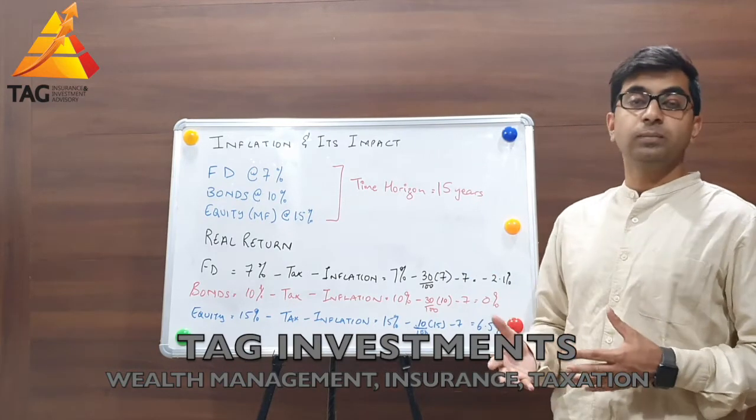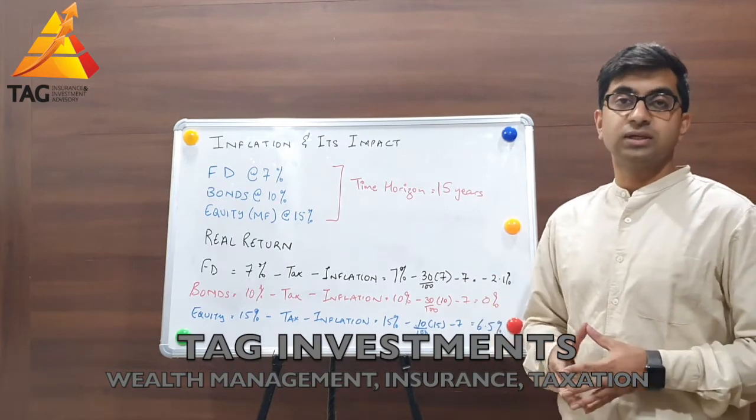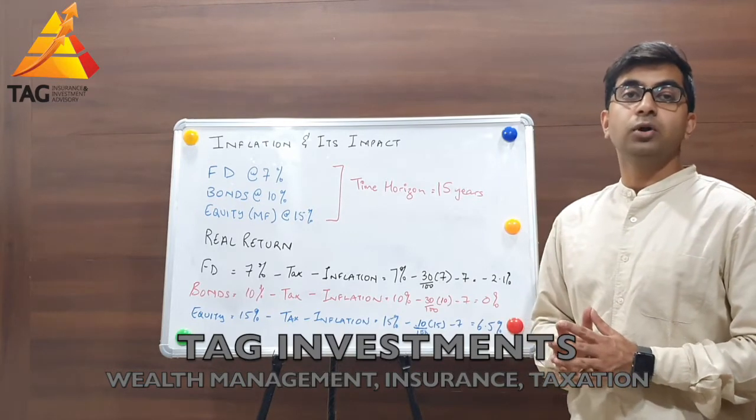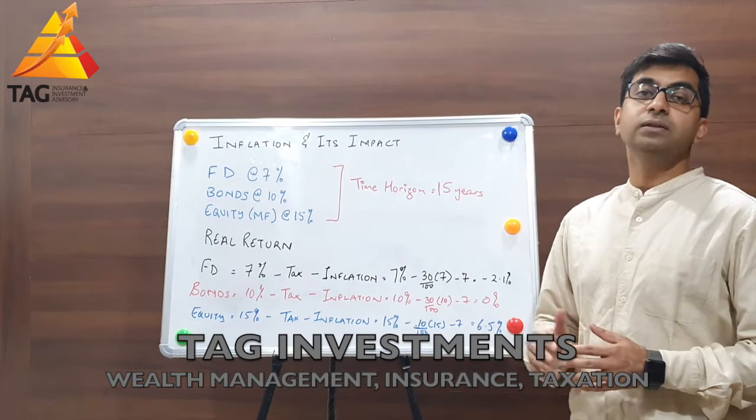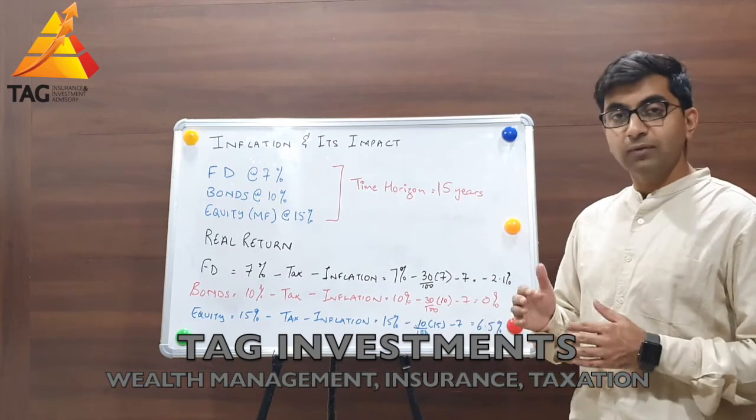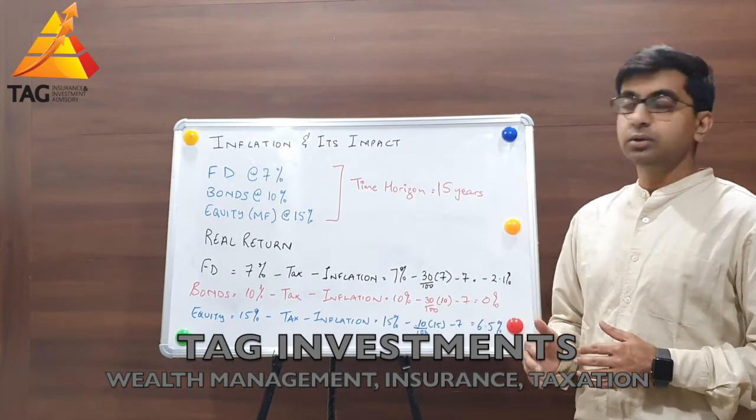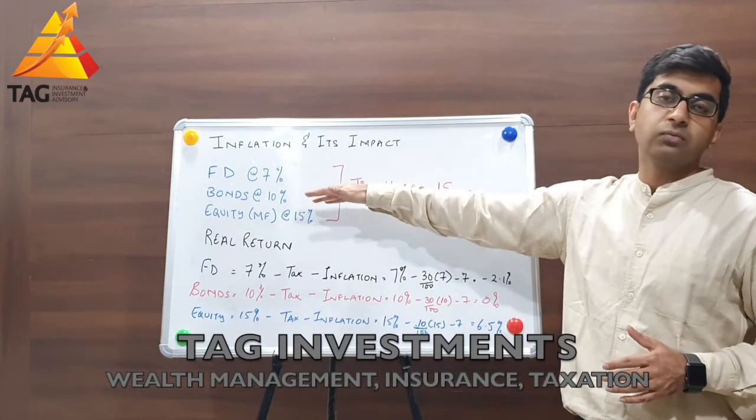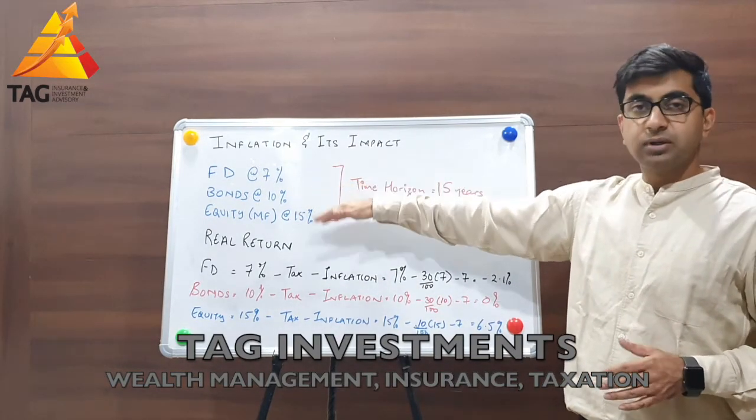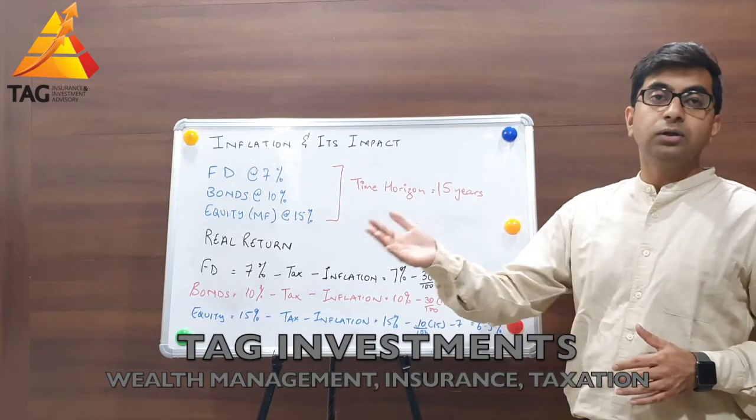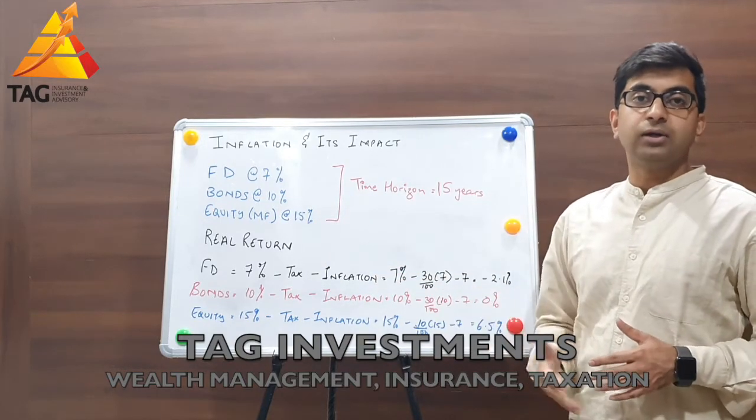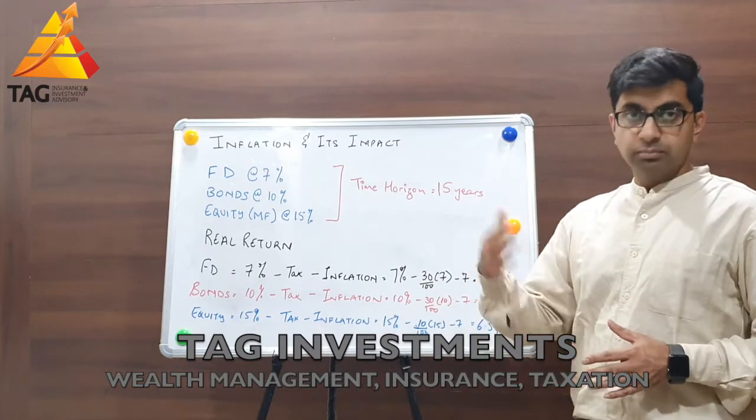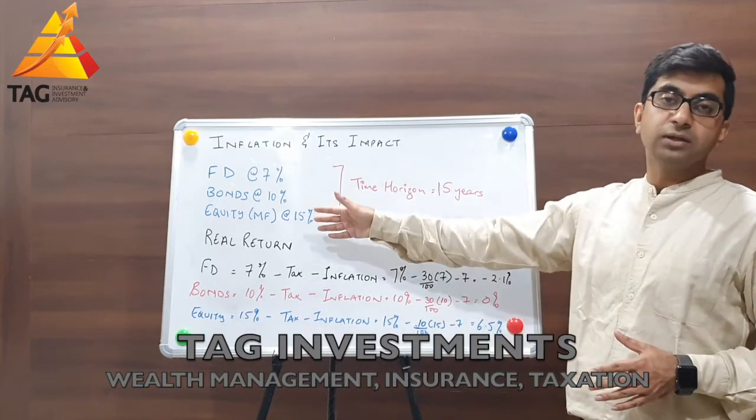Now the next question would be, how long should we be investing? The answer is simple. It should be based upon your financial goals and the timelines attached to them. If you have a short term financial goal, then you can invest in FDs. If you have a mid term financial goal, you can invest in a product which gives you a 10% return like bonds. And if you have a long term financial goal like your own retirement or your children's education, where 5, 10, 15 years of time is left, then you can invest in equity based mutual funds.